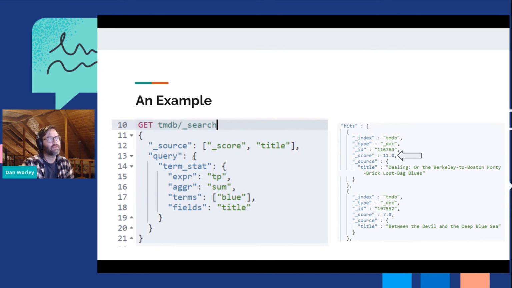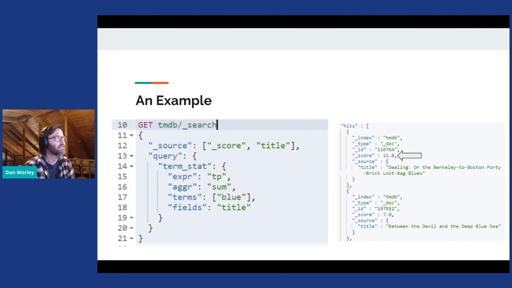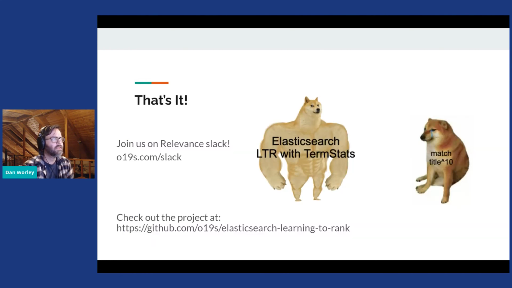We're just sending a query off to Elasticsearch saying, give us the term position for blue across our title field. And anything that's got blue at the end of its title is going to score higher. But at the end of the day, it's just where did that term show up in the match? And there's lots of useful things that you can find for this outside of LTR, within LTR itself, which it was designed for. And that's it.